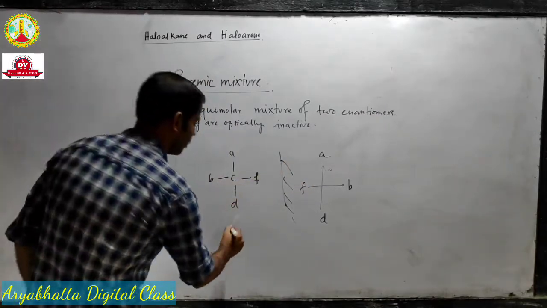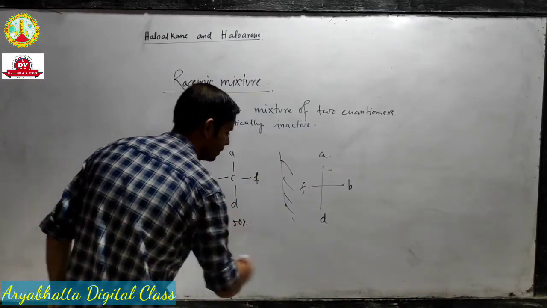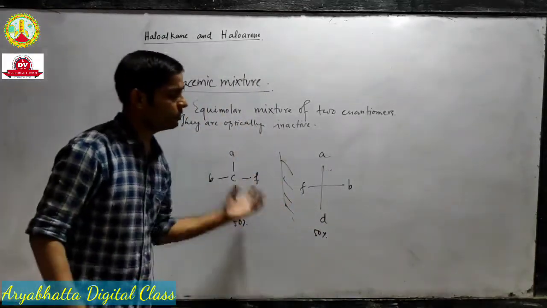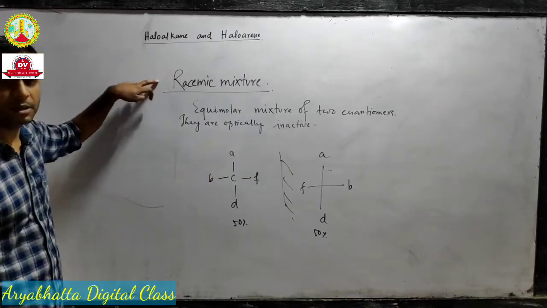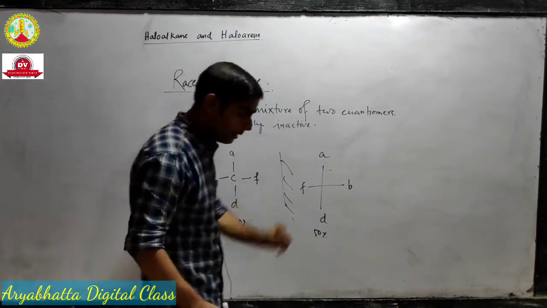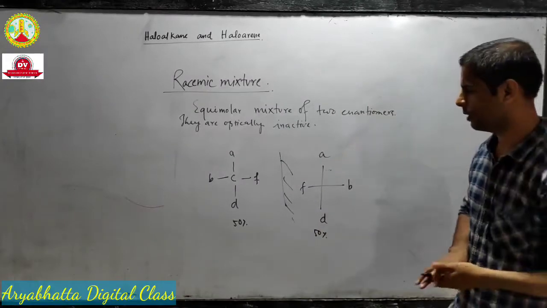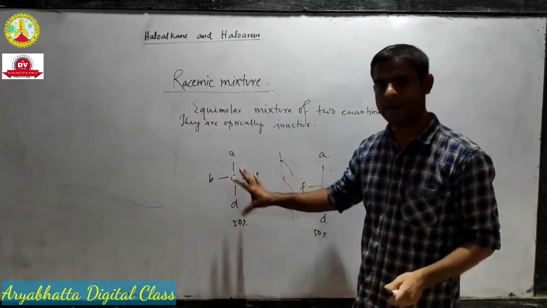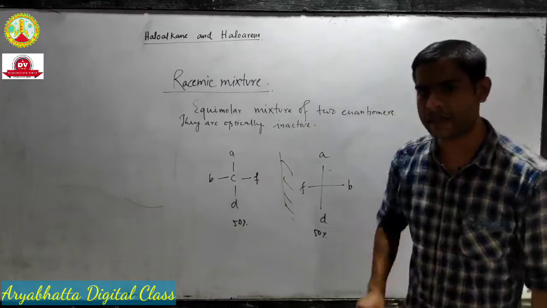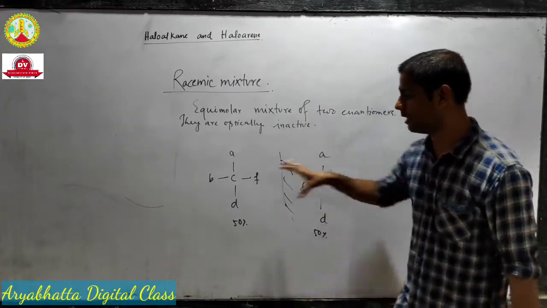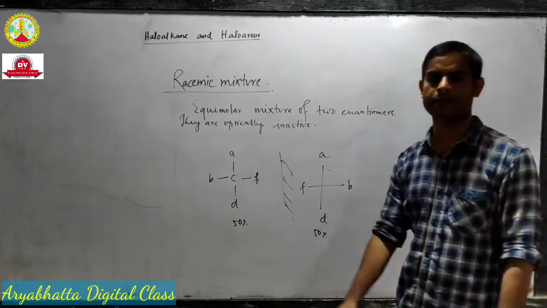If I get an equimolar mixture, that means 50% of this and 50% of this, and I mix it, then the mixture will be called racemic mixture. And I am saying that racemic mixture is optically inactive. This molecule independently is optically active, and this molecule independently is also active, but the equimolar mixture is optically inactive.